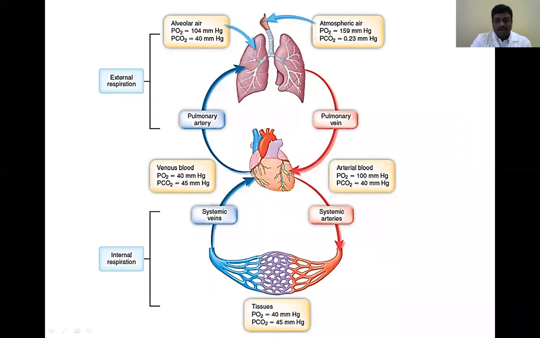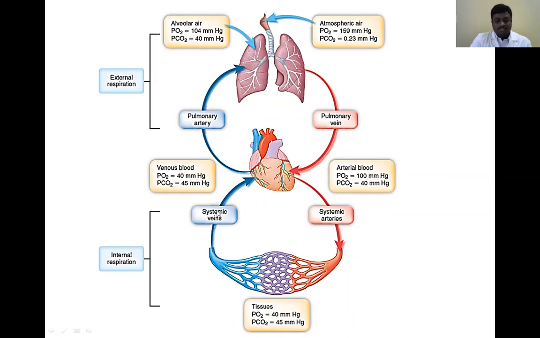due to the oxygen that is utilized by organs. You can compare the carbon dioxide: here 40 mm of Hg, and in the capillaries and the pulmonary vein it is 45 mm of Hg. That 5 mm of Hg is increased due to carbon dioxide produced by metabolic reactions.